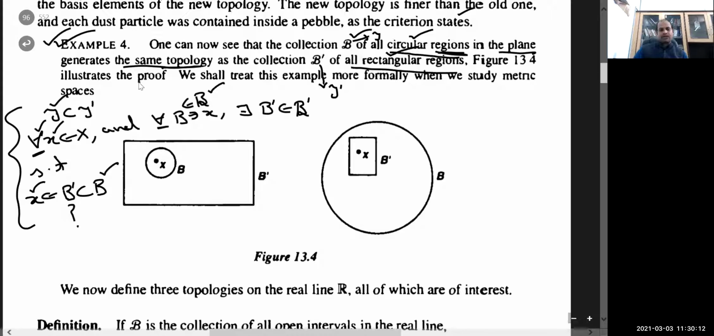First we will do for this one and just repeat the inclusion to show that T dash is contained into T. So if I am able to show for every X and for every B, then if I am able to show that this definition holds for every X and for every B, then I will say that topology generated by all circular regions is going to be finer than topology generated by all circular regions.